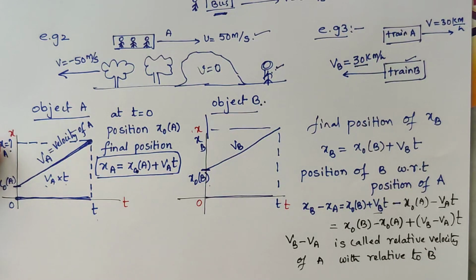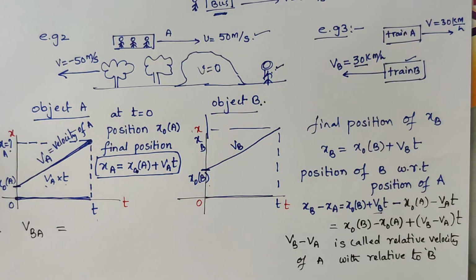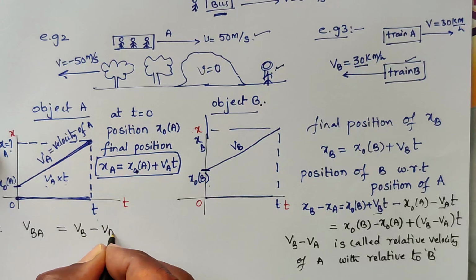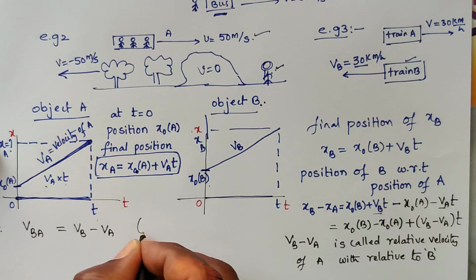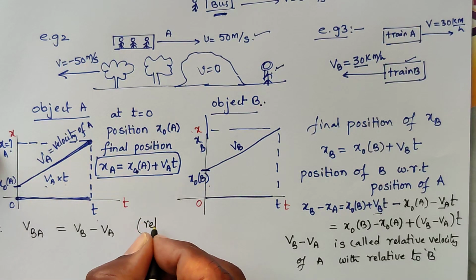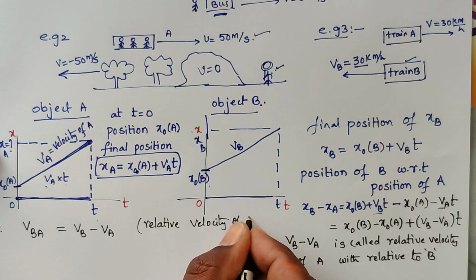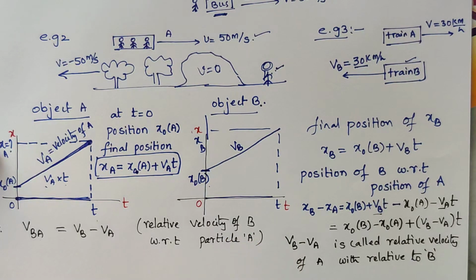Vba is nothing but the relative velocity of b with respect to particle a, which is Vb minus Va.